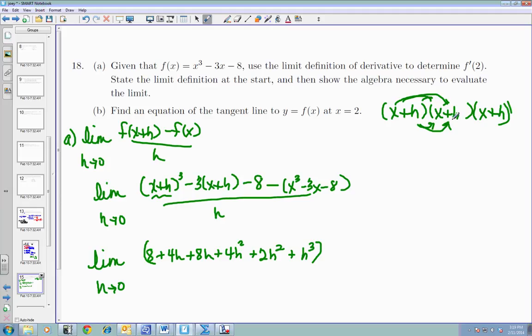All right. Then I have, so I have this minus, okay. So now I have this. This right here is this part. So now I'm going to distribute my negative 3. So I have minus 3x minus 3h minus 8.